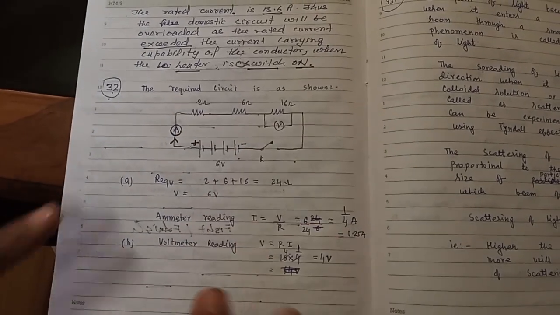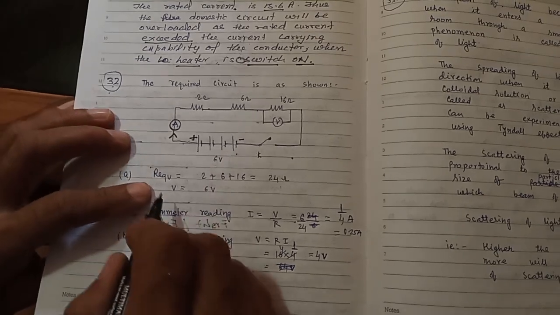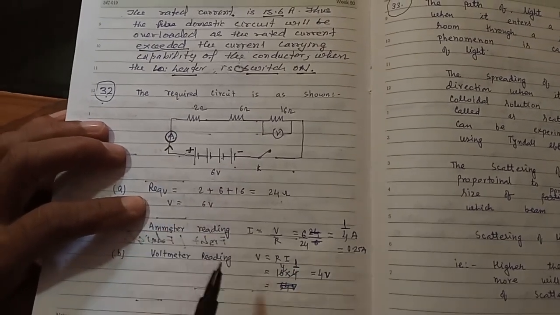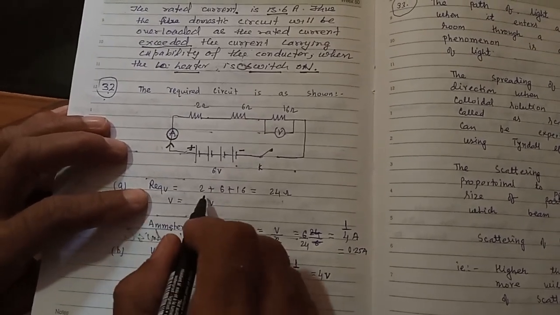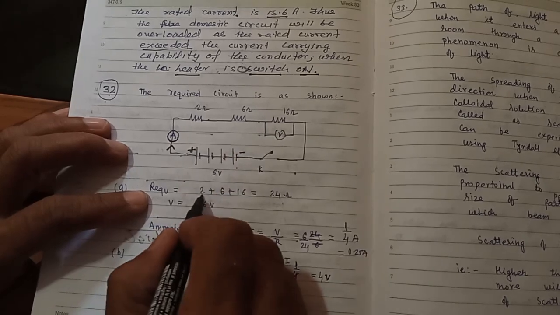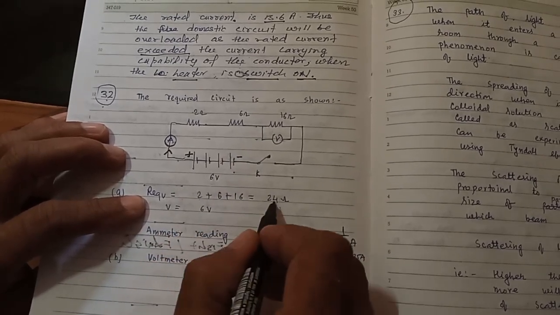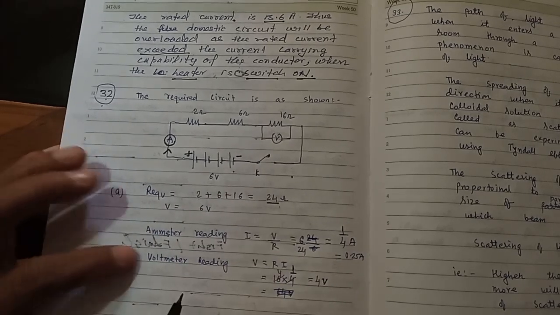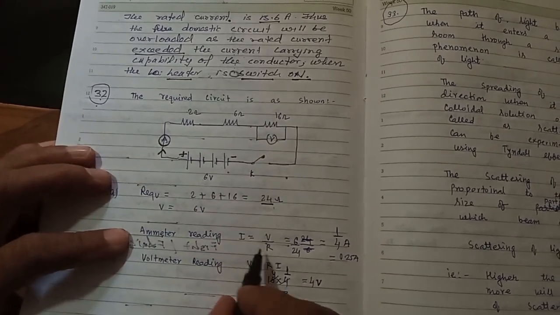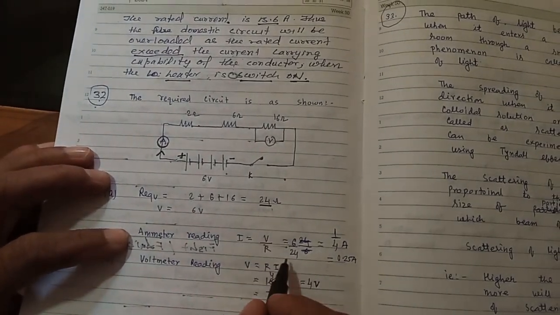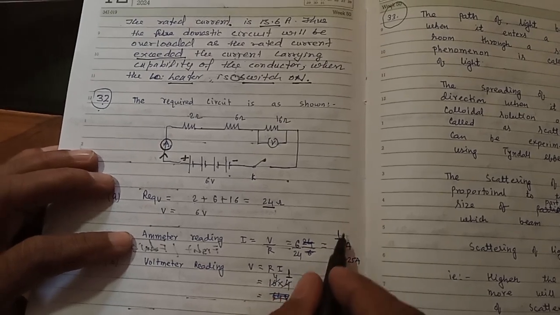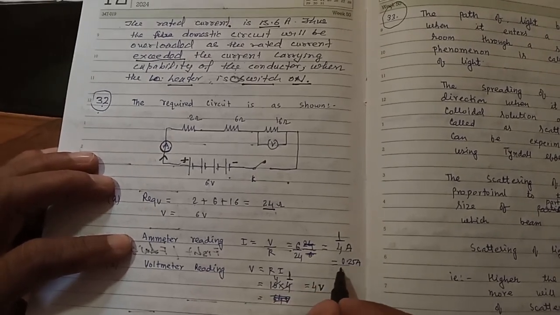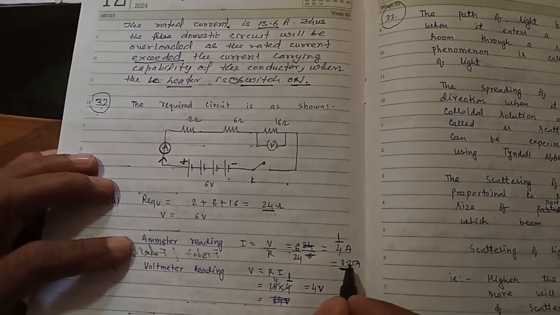The ammeter reading: total resistance will be 2 plus 6 plus 16 is equal to 24 ohm, and the voltage is 6 volt. The ammeter reading I will be V by R is equal to 6 by 24, that is 1 by 4th ampere, which is equivalent to 0.25 ampere.